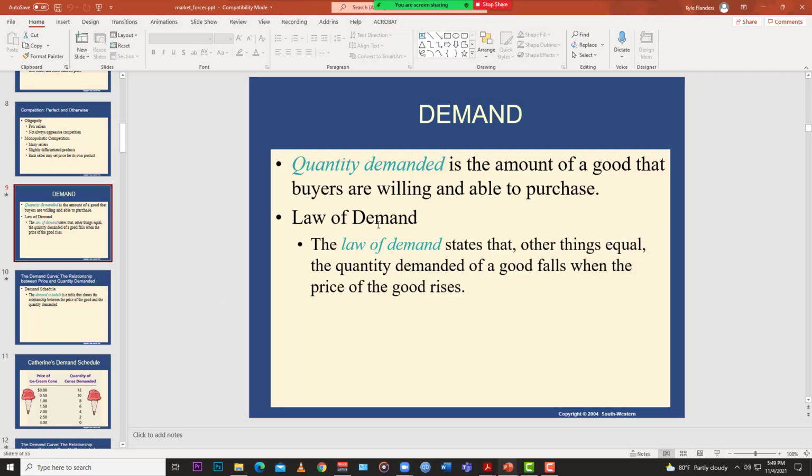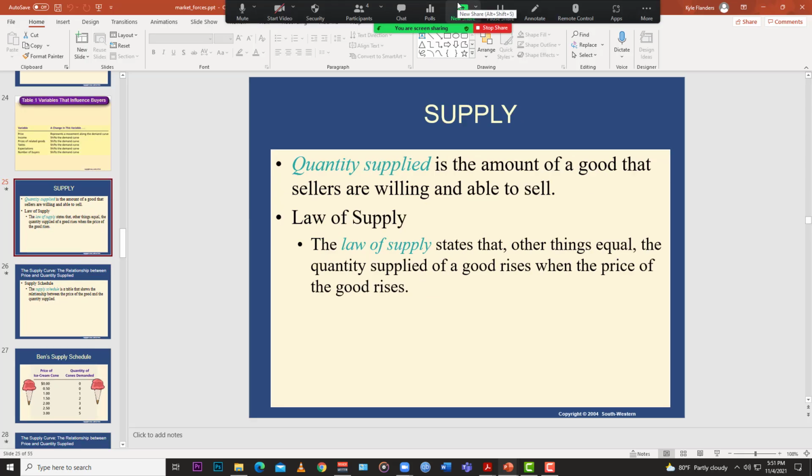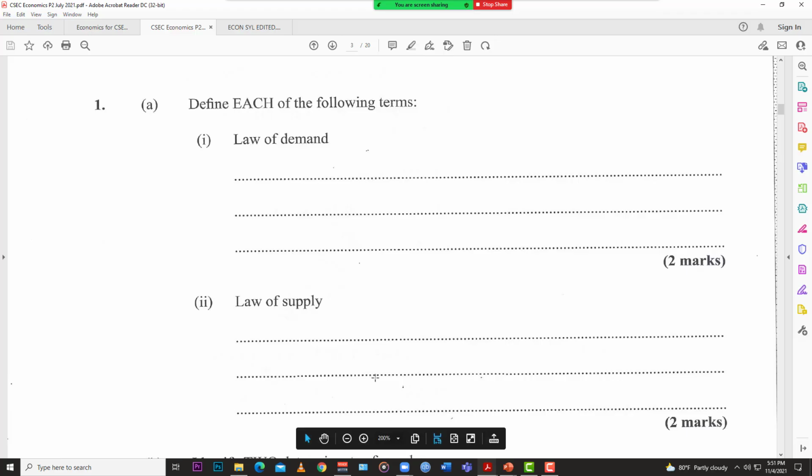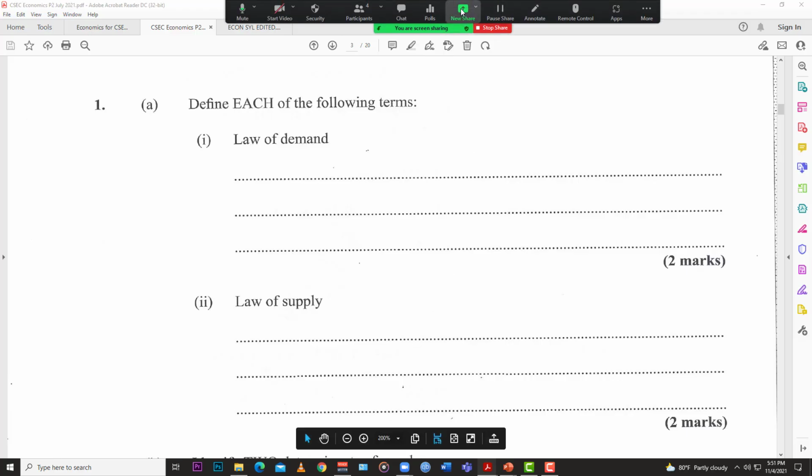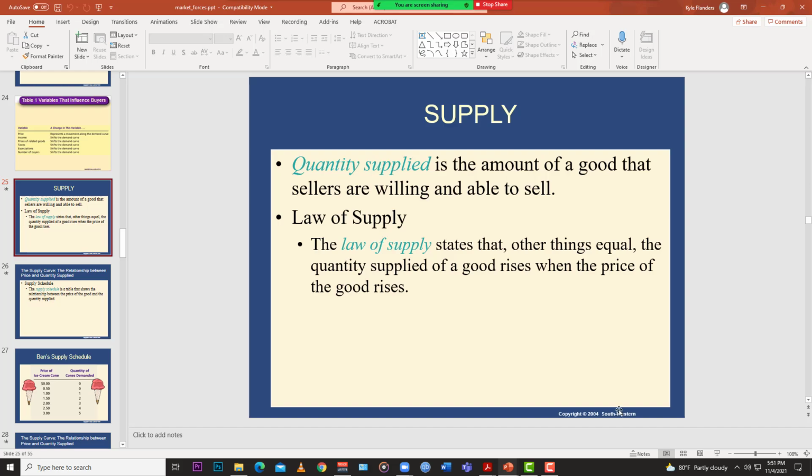So we have it here on the slides. The law of demand states that other things equal, ceteris paribus, the quantity demanded of a good falls when the price of the good rises. Now there's the law of supply, very similar to the law of demand. The law of supply states that other things equal, the quantity supplied of a good rises when the price of the good rises.